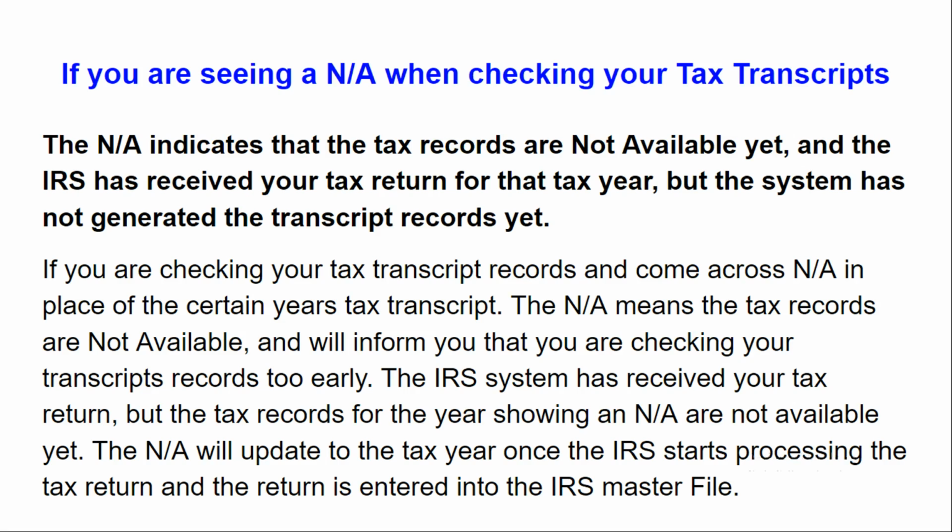If you are checking your tax transcript records and come across an NA status in the place of a certain year's tax transcript, the NA status means the tax records are not available and will inform you that you are checking your transcript records too early. The IRS system has received your tax return, but the tax records for the year showing an NA are not available yet. The NA will update to the tax year once the IRS starts processing the tax return and the tax return is entered into the IRS master file.